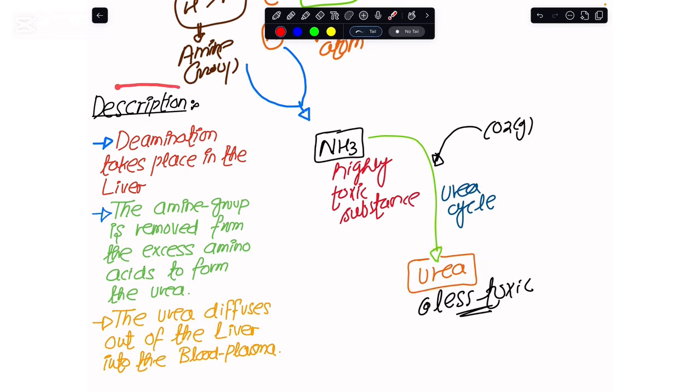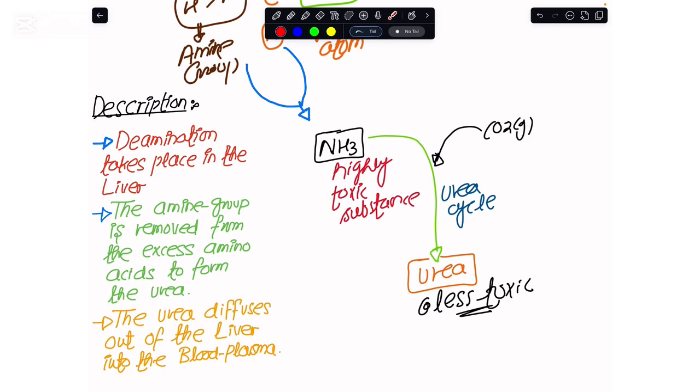So when you are required to write the description of this deamination process, or if the examiner asks how the excess amino acids are removed, you would say that it is as a result of deamination, which takes place in the liver. In that, the amine group that I showed you above is removed from the excess amino acids, and we end up making urea out of it. The urea would later diffuse out of the liver and come into the blood plasma, and from the blood plasma we would take it to the excretory system, which is responsible for this excretion process.